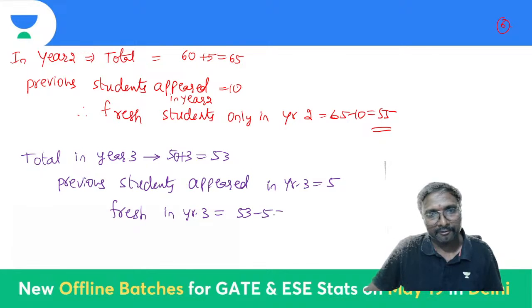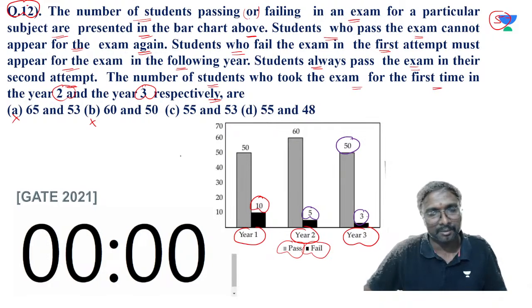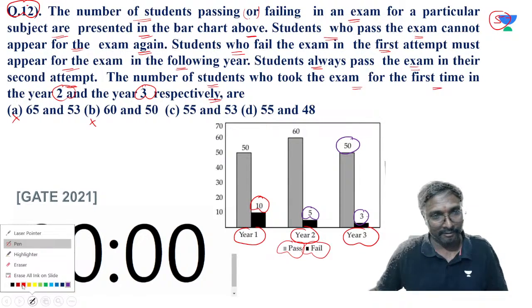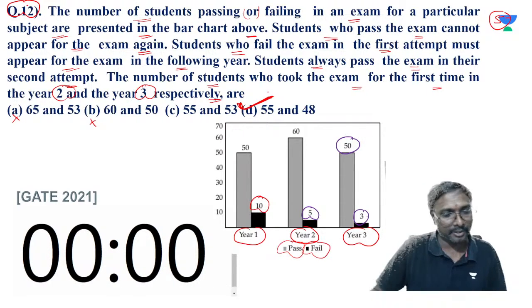Fresh in that year 3 will be equal to which one? 53 minus this 5, right? What is it? 53 minus this 5, everyone? So that is 48, right? 55 is one number and 48 is another number. 55 and this 48 means which option it comes to be, all of you? Option D will be the correct option, or not, everyone? You can say it like that.